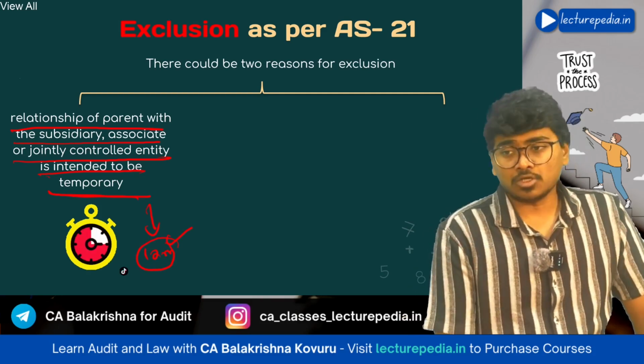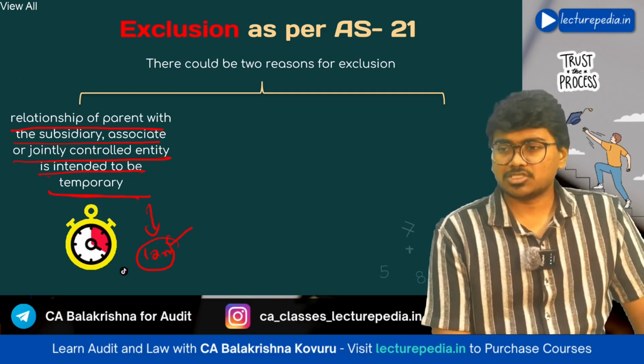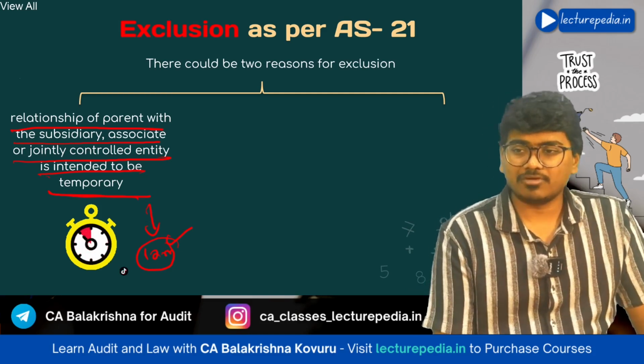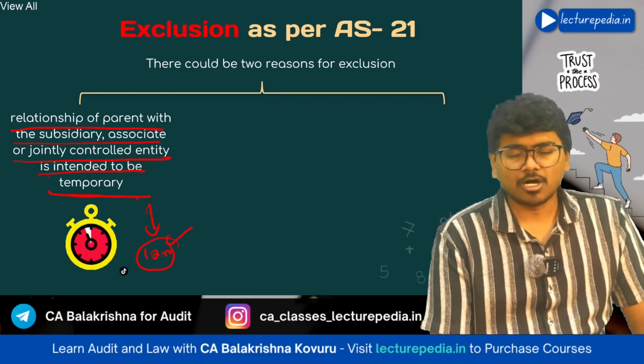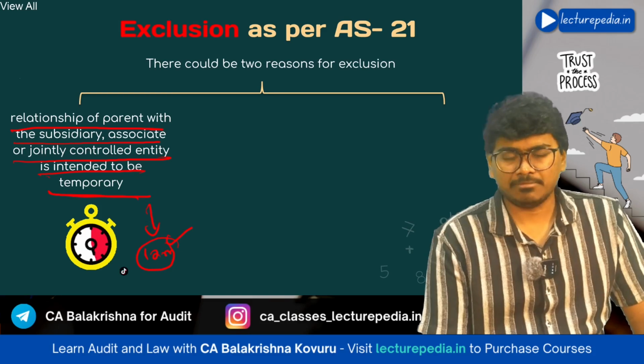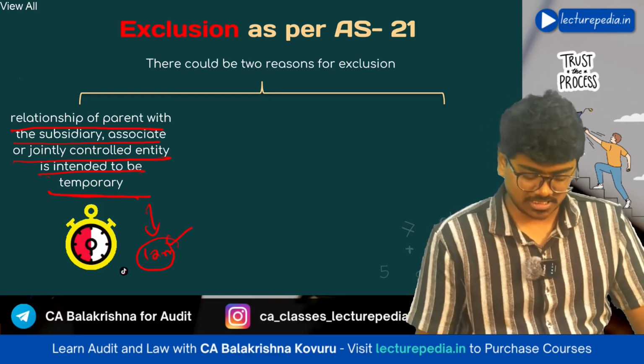So if you have any subsidiary, joint venture or associate where your intention is to sell off these components within a short period of time, then you need not include them in your consolidated financial statements.